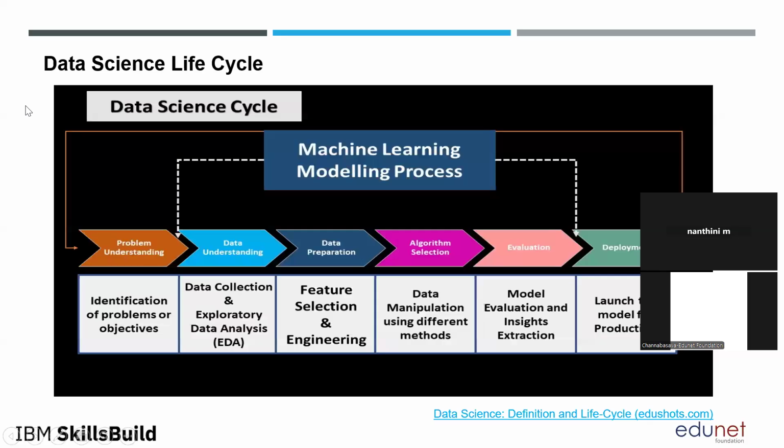Right? So this is based on the algorithm that you are going to choose. Then algorithm selection. So for that data and the problem, what type of algorithm are you going to consider? We are going to manipulate the data with the help of different methods. That is nothing but algorithm selection.